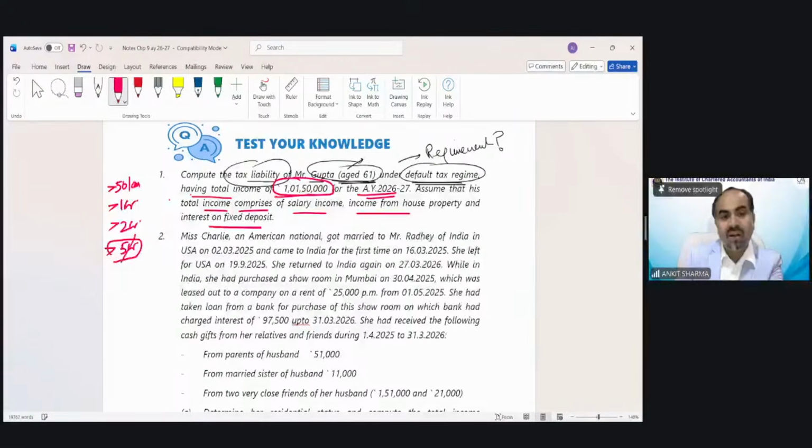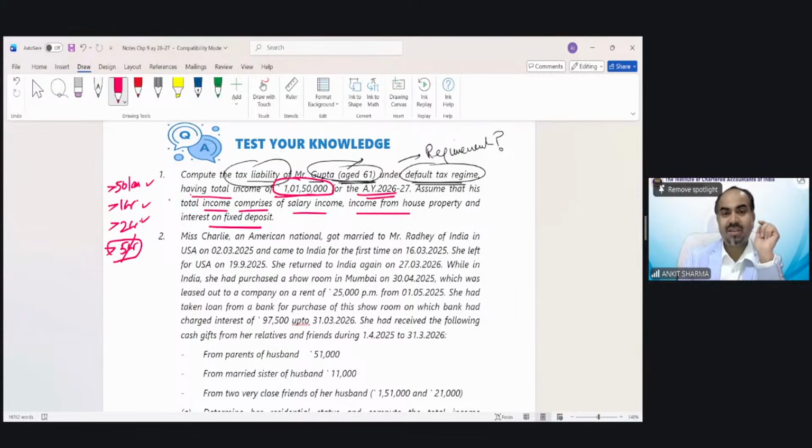This 5 crore is under the optional tax regime. So in the default tax regime, there are three amounts. If your income given in the question slightly exceeds these values, please remember there would be a possibility of marginal relief. So calculate your tax on the basis of the marginal relief provision.